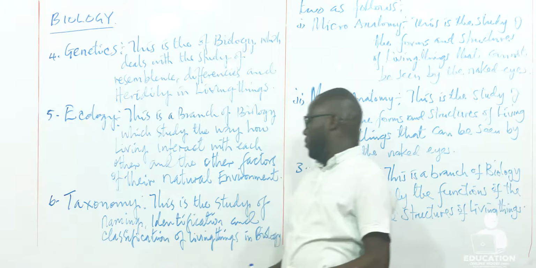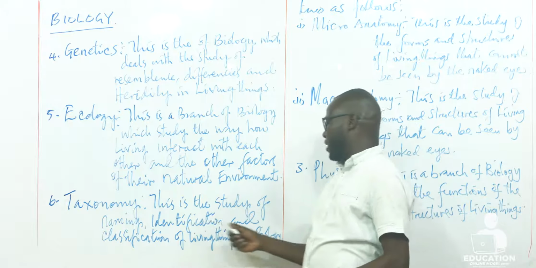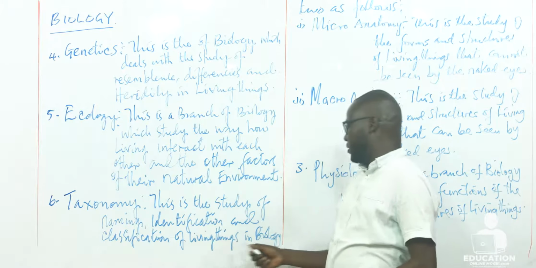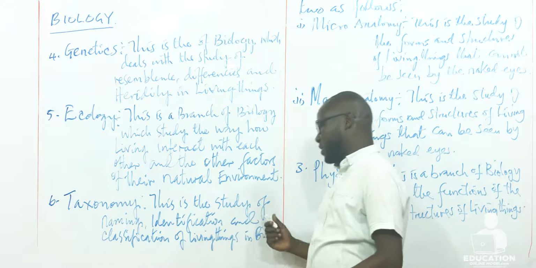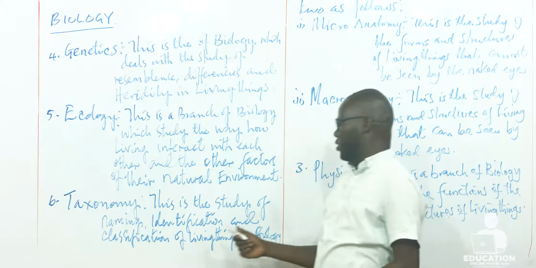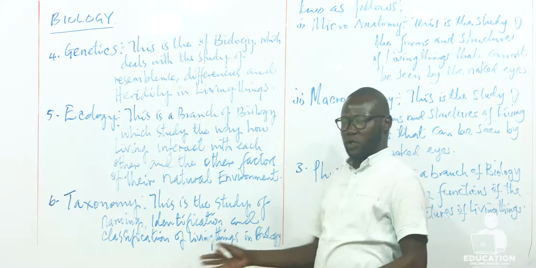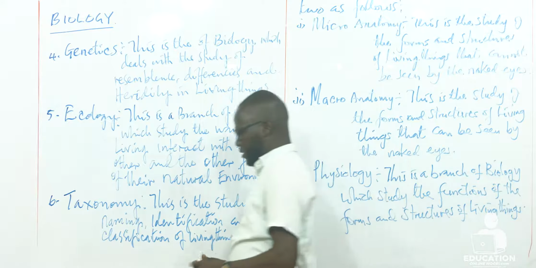So taxonomy becomes the study of naming, identification, and classification of living things in biology. Or in other words, we can say it's a branch of biology which deals with the study of naming, identification, and classification of living things.